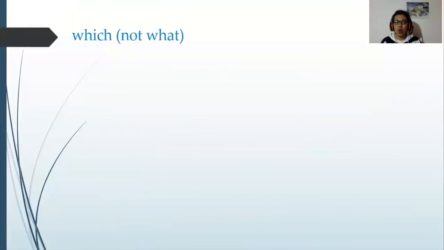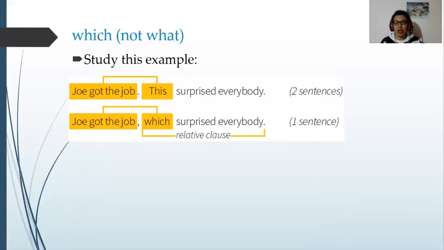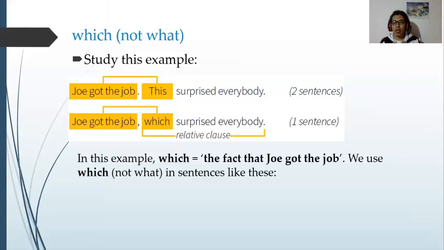Which, not what. Study the example. Joe got a job. This surprised everybody. 2 sentences. Joe got a job, which surprised everybody. In this example, which is the fact that Joe got a job, the reason everybody was surprised. We use which, not what.